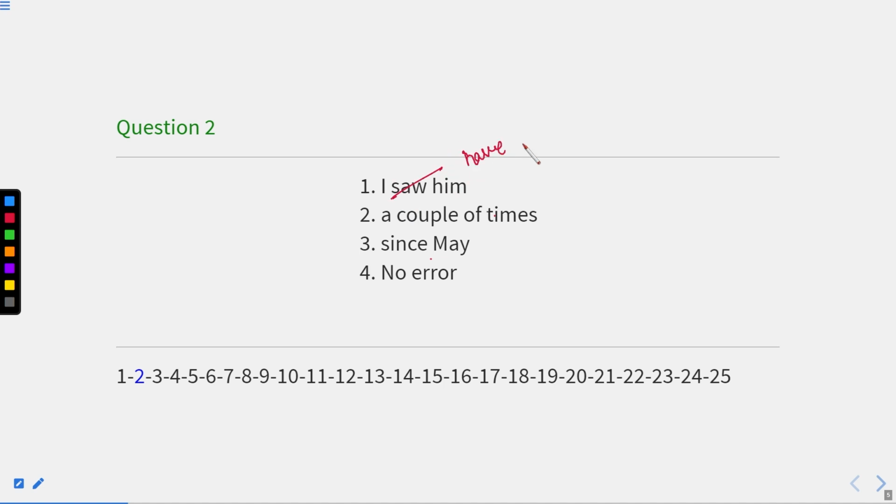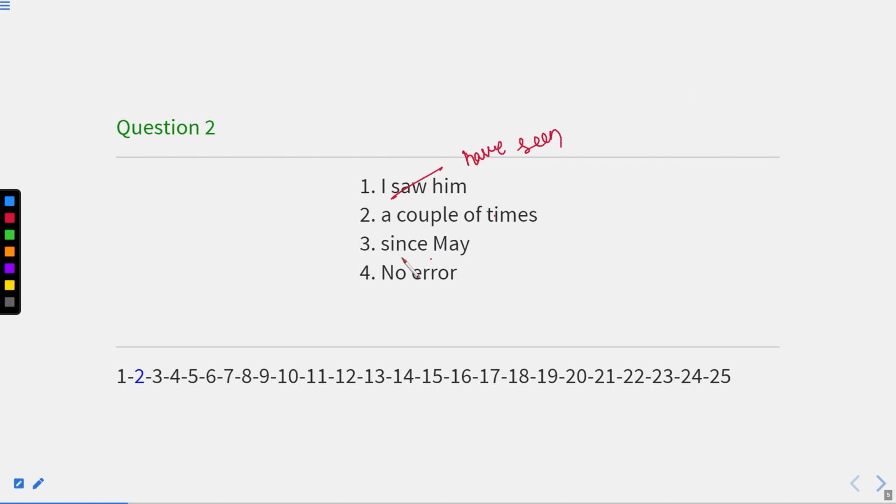I have seen him a couple of times. It means this action has happened, that is, 2 times since May. It is possible that I will see him frequently in the future as well, but it is not the time of past.